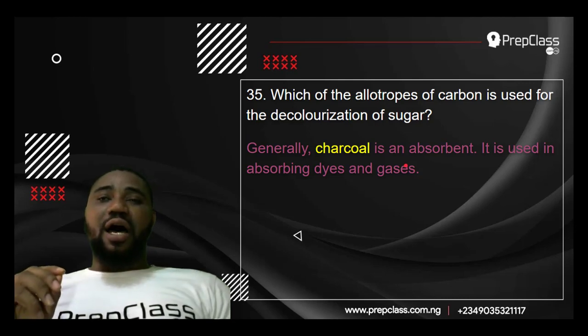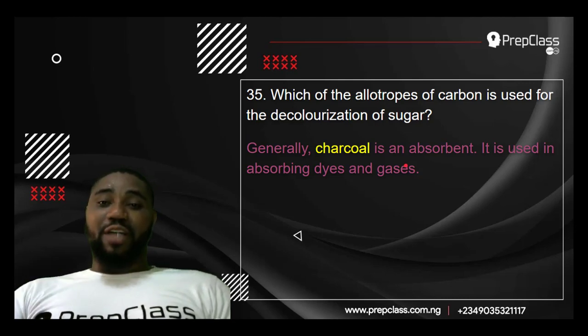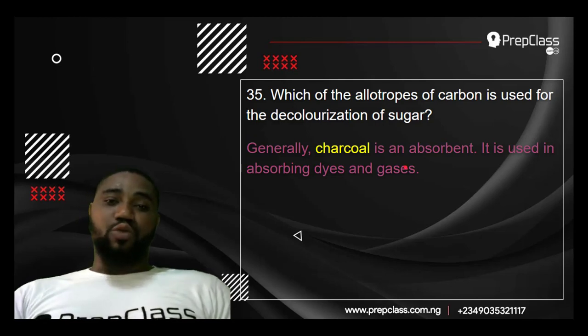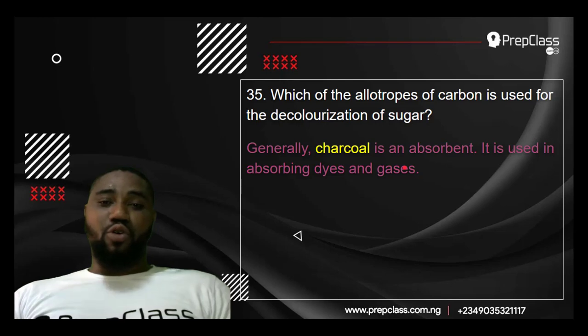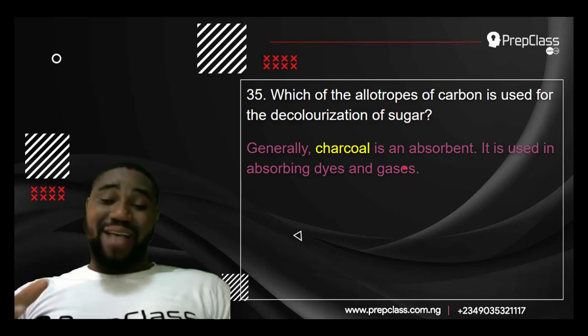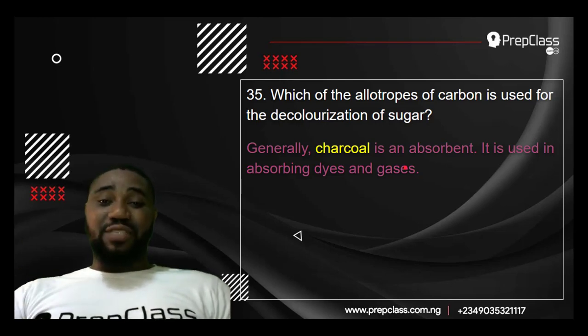In some industries, when they manufacture gas masks, I don't mean nose masks, I don't mean the ones you wear during this COVID-19 period. No, that's not what I mean. I mean the gas mask, the one that prevents gases from entering your nose apart from the oxygen. They usually put charcoal there. They use charcoal in making gas masks. That charcoal helps to absorb any kind of poisonous gas.